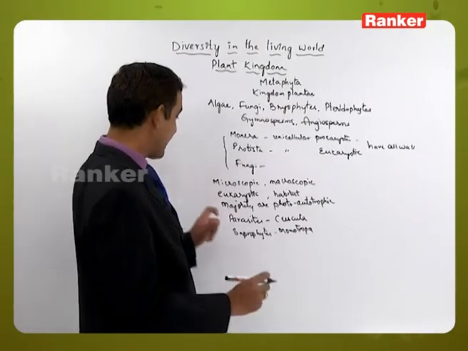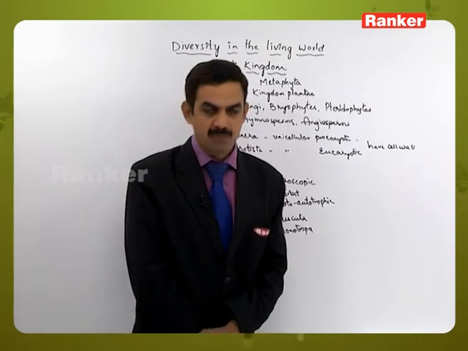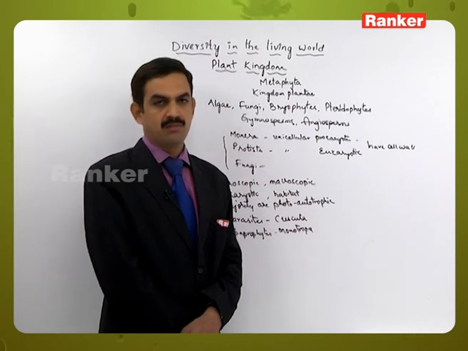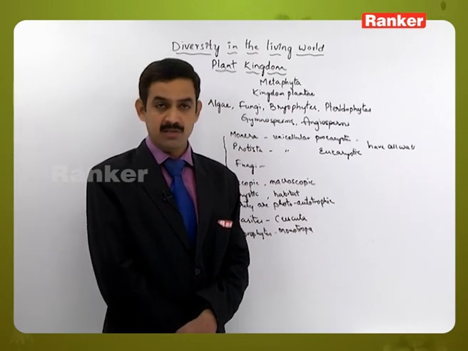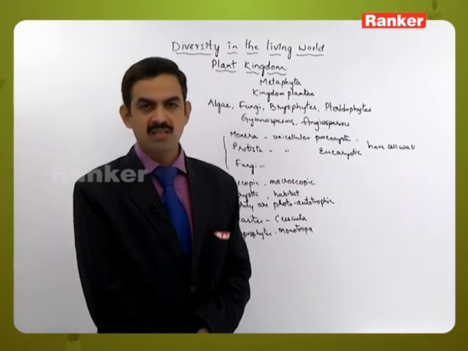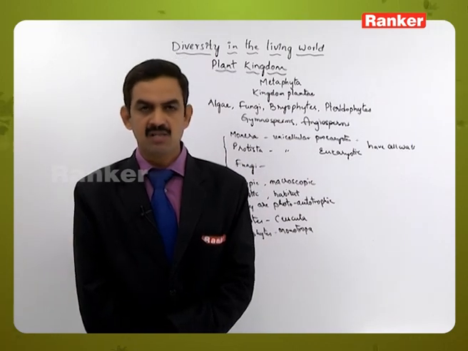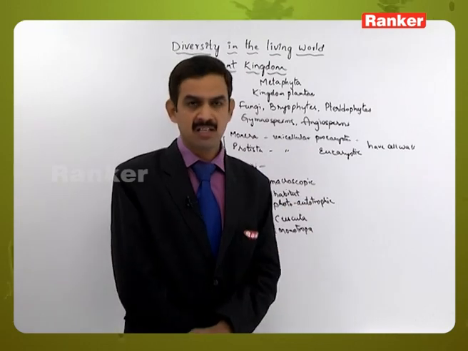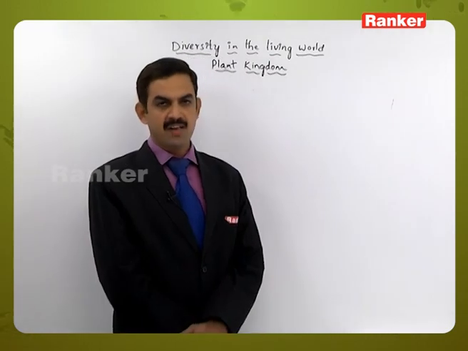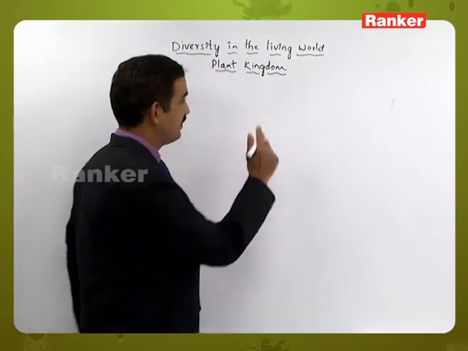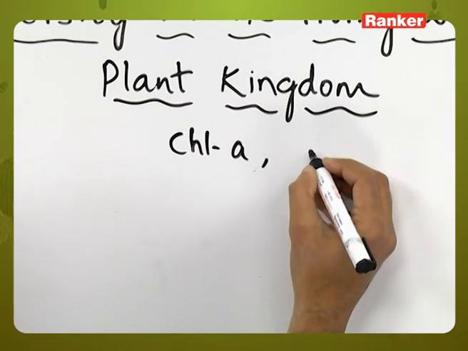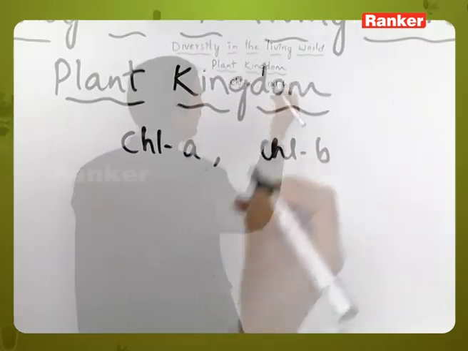So, some exceptional cases are there, and some of them are partial parasites also, like in the bladderwort and Venus flytrap examples. Likewise, here also we can see some diversity in the characteristic features related to the plants which have been kept under plant kingdom. Here, when they are photosynthetic in their nature, the major pigment which is present in them is the chlorophyll A, and some of them will have chlorophyll B also.